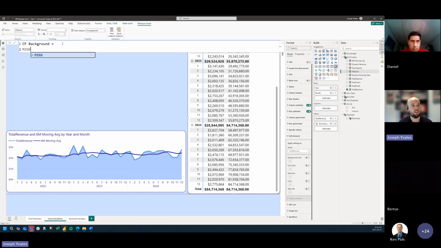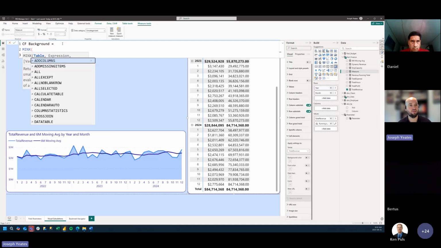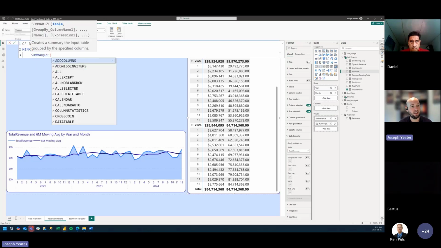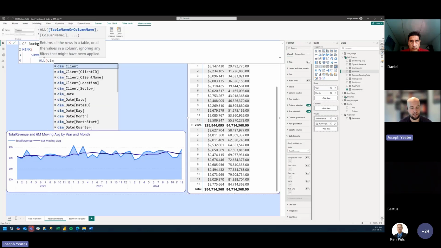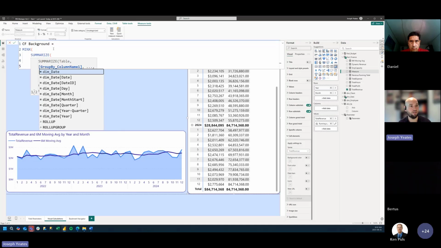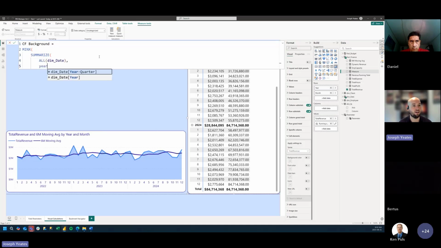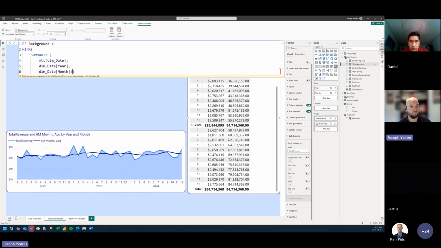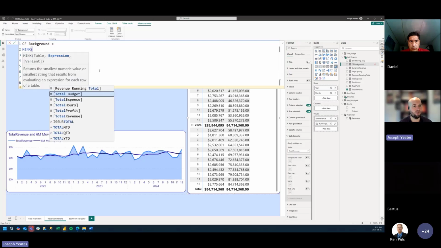So we can say, okay, calculate the minimum from our date table, and we want to summarize all the rows in our date table, but we just want to select our year and our month, and we want to take the minimum of total revenue.